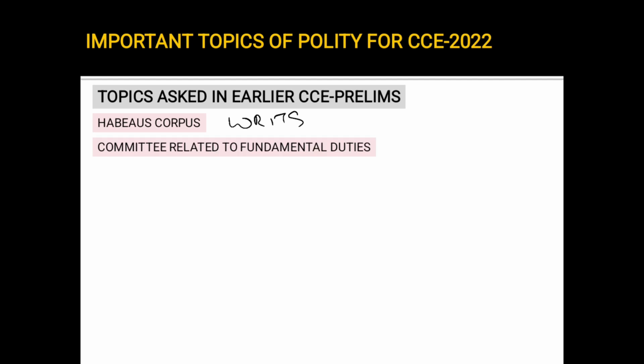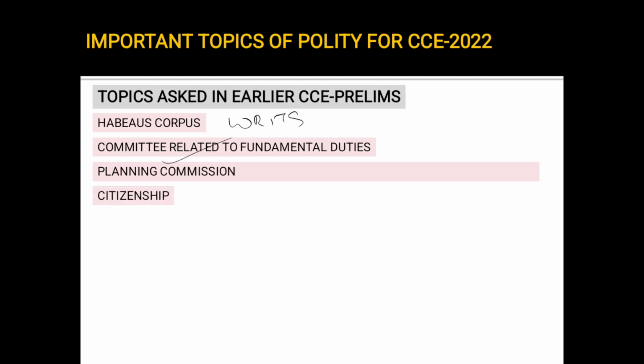These are all important. Committee related to fundamental rights, the Swaran Singh Committee. The Planning Commission, though it has been disbanded, is still important. Next, citizenship: the articles related to citizenship, the kinds of citizenship, the various ways of acquiring citizenship of India, and the rights available only to citizens of India.